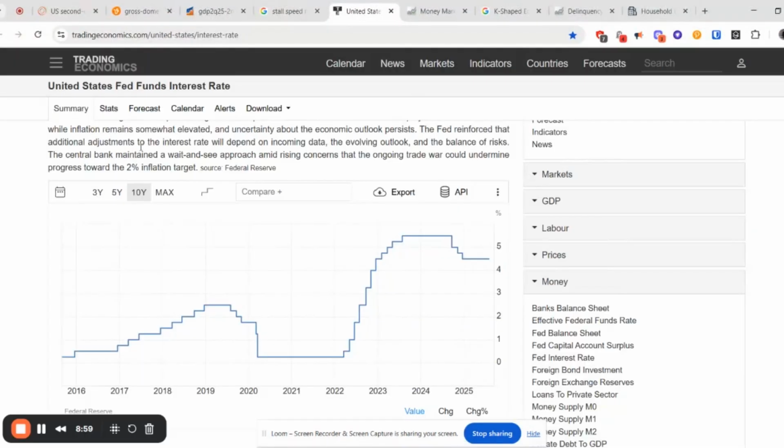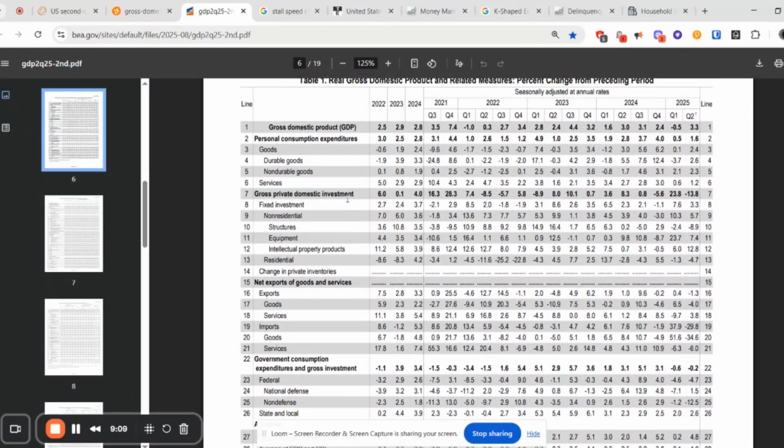So you can be looking at the interest rates of the United States, and the anticipation of interest rates can have large implications on investments. Looking at the private domestic investment line on page 6, line 7, you can start to look at how businesses are reacting to interest rate hikes. As the interest rates started to go up, we saw that not many people were making many investments.